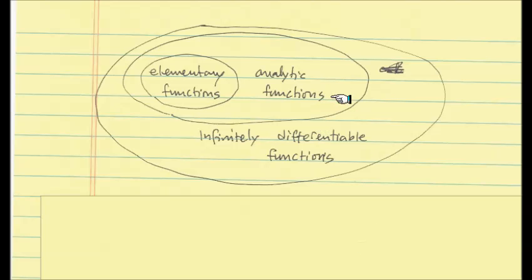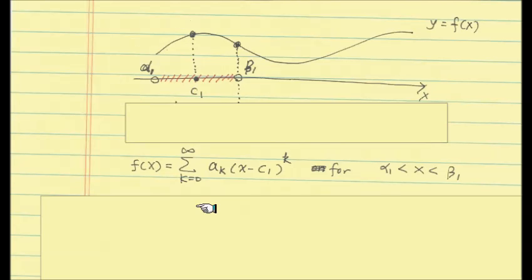So here's the review of what analytic functions are. Namely, if a function has a local power series expansion, then it's an analytic function. So remember that not all infinitely differentiable functions have this power series expansion at every point. So here's an example of a power series. Suppose we have argued that there is this function y equals f of x. Abstractly, we prove the existence of the function, and we realize that it actually has a power series.